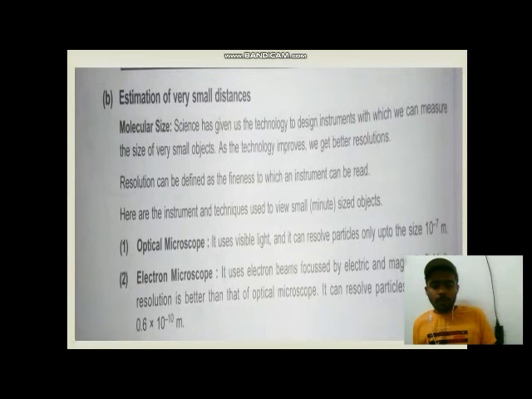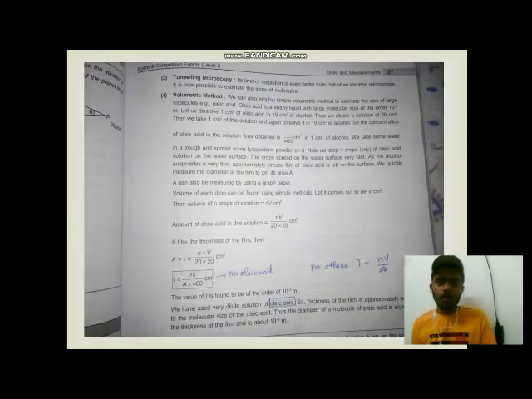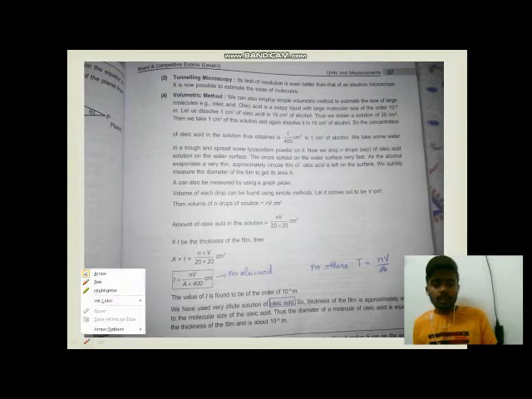Okay, first, the optical microscope. This method is used to measure sizes of 10 power minus 7 meter. Electron microscope can measure a distance of 0.6 angstrom. Since in NCERT it is given as 0.6 angstrom, you remember it as such because they ask direct questions from NCERT. Okay. Next, the other 2 methods for measuring small distances are tunneling microscopy and the volumetric method.